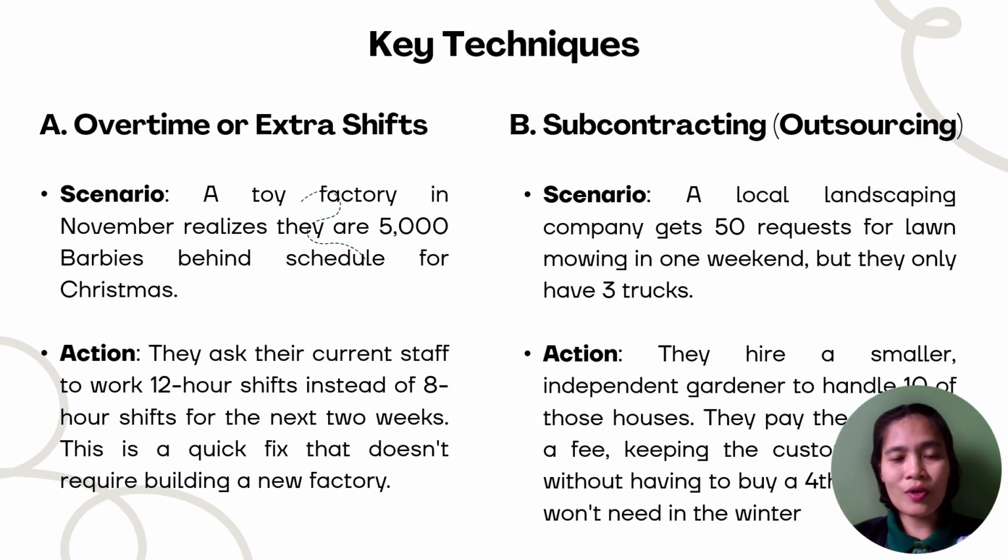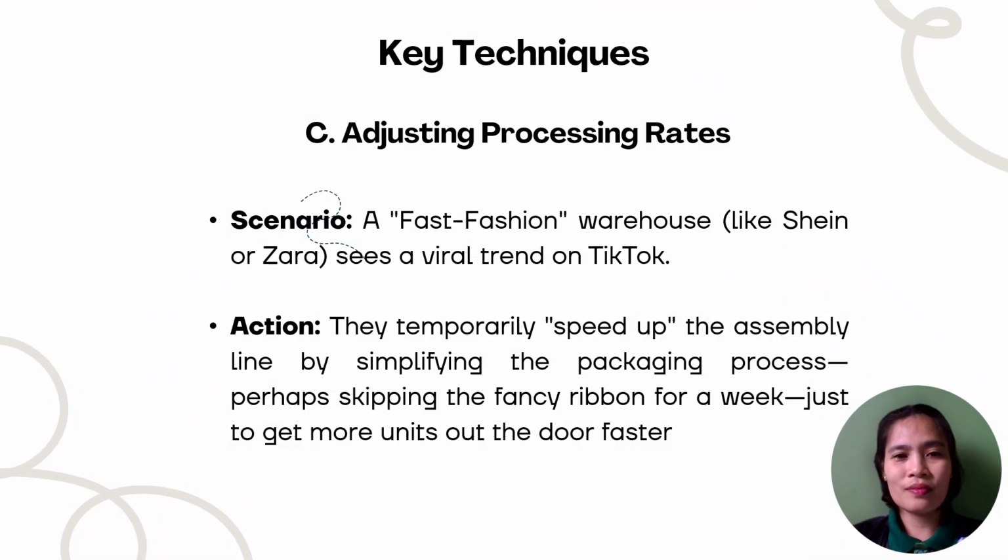For overtime or extra shifts, this is expanding work hours for existing staff to meet a surge. For subcontracting or outsourcing, this is hiring external partners to handle temporary overflow. And for adjusting processing rates, this is temporarily speeding up or simplifying assembly processes to increase throughput.